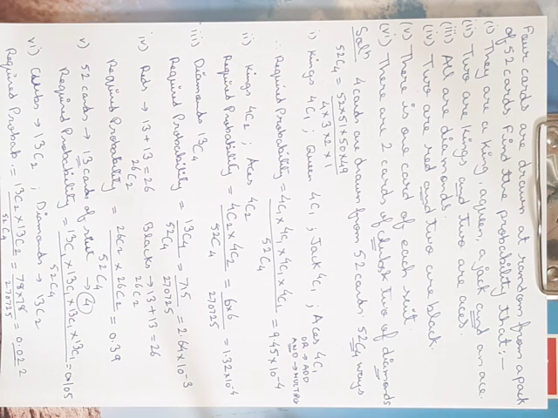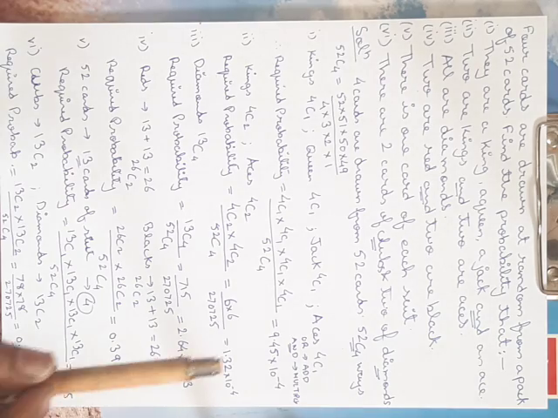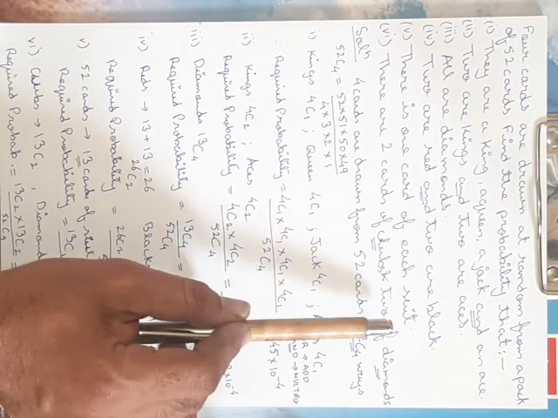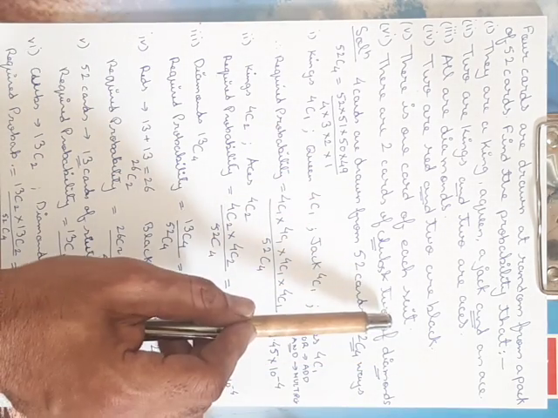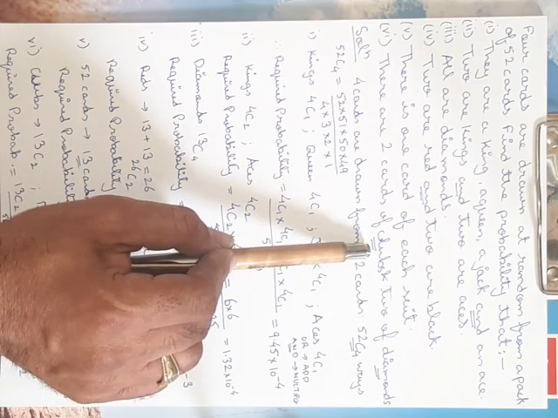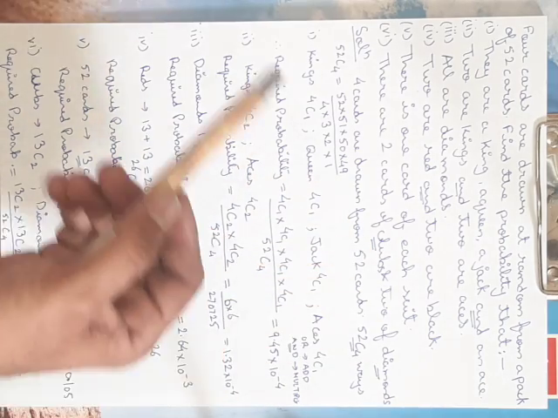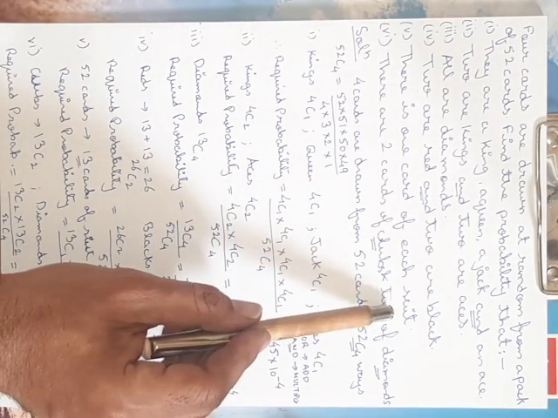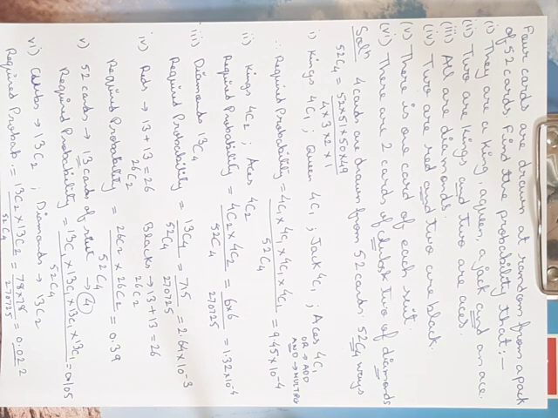I hope friends you have understood this problem. We have just seen how many cards there are, and I have told you something about suits. There are clubs, diamonds, hearts and spades, so in all there are 4 types of suits. So this is how the problem of probability is solved. I hope friends you have understood the problem.